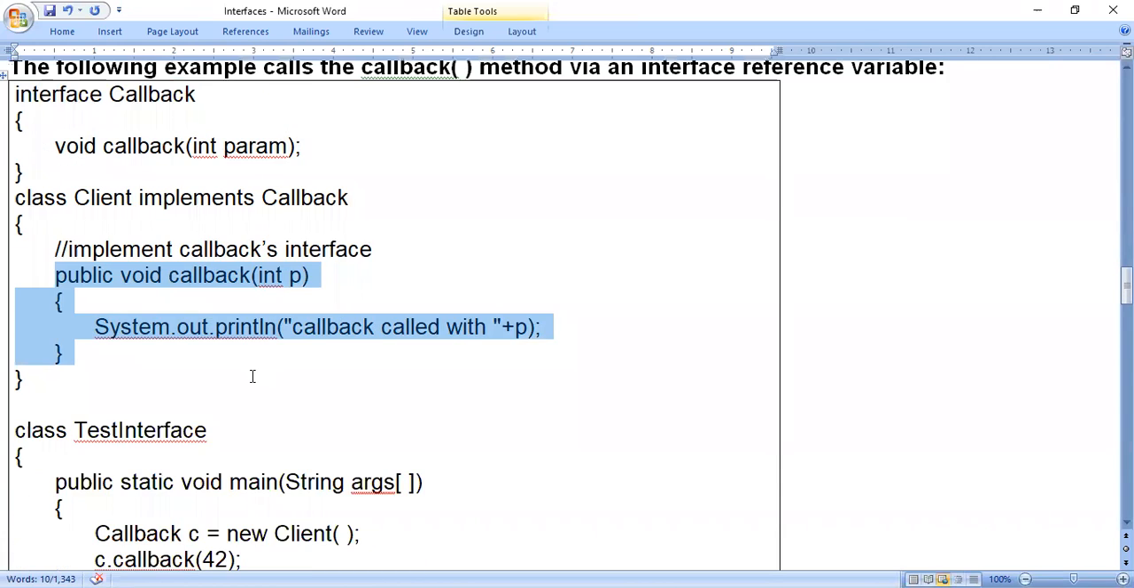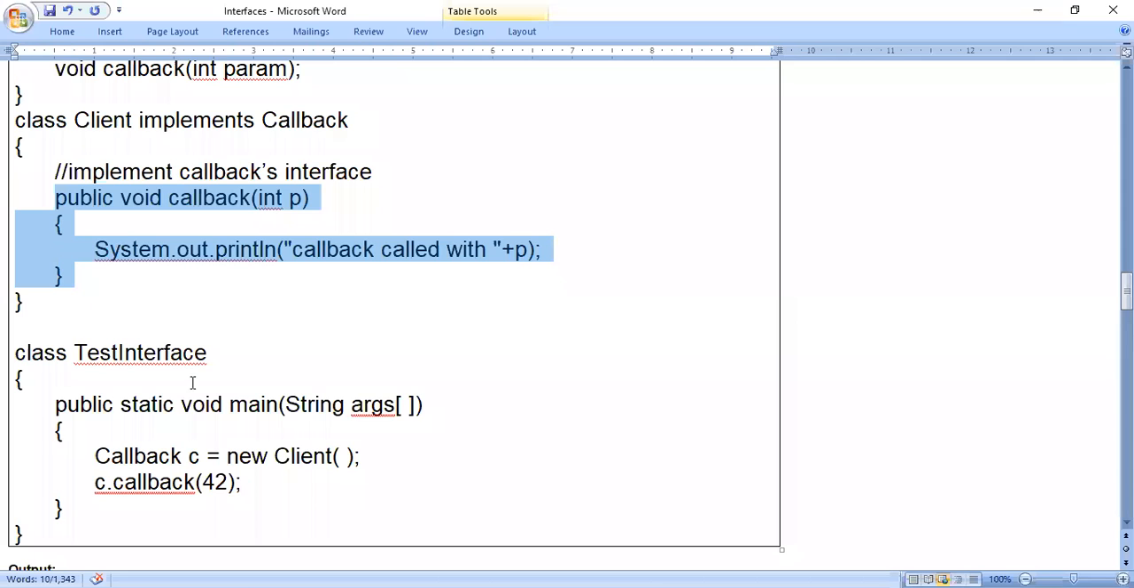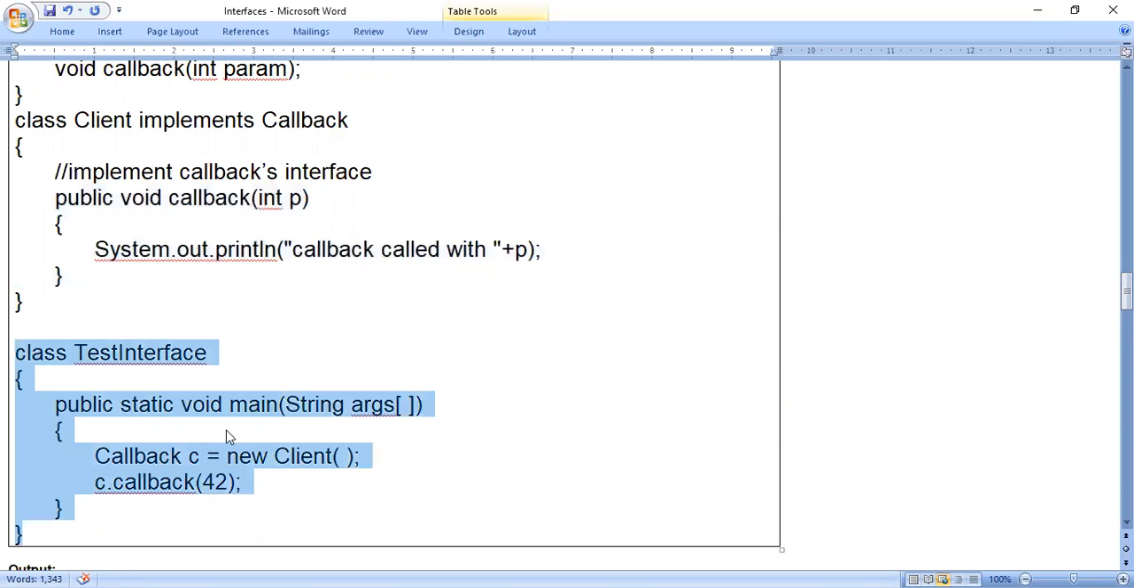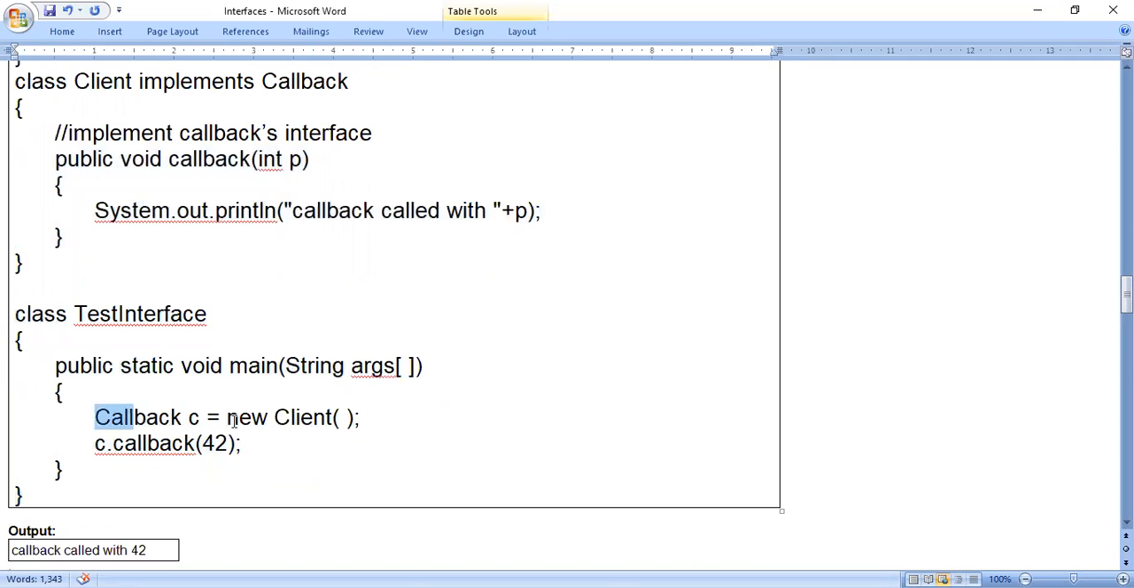Okay. Then I need one more class to test this interface. So class test interface, in which the main method is present. Now you see callback C is equals to new client. Callback is an interface name, so you just observe this line. C is an interface reference. New is a keyword. Client is a class name. That means it will call the constructor. Then C dot callback of 42.